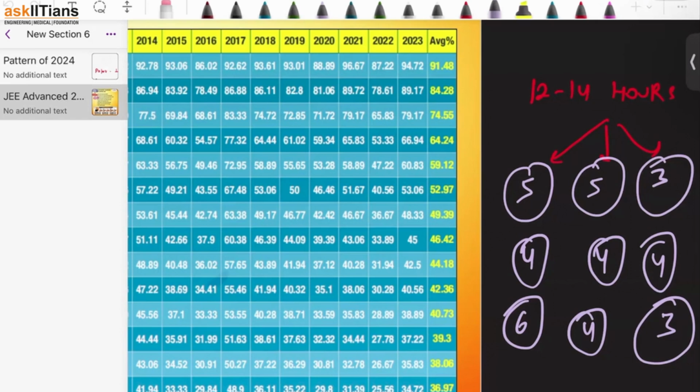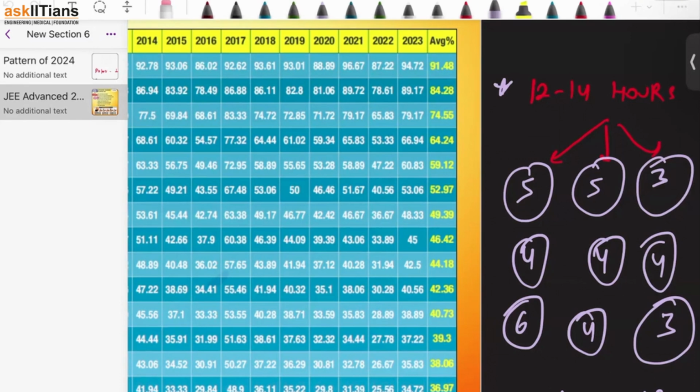Okay. Every day we should focus that we are solving at least 100 objective questions. Now objective questions means integers, MCQs, whatever you are solving, you have to take from that. But we have to make sure that we are solving 100 questions. That is something which we have to do.